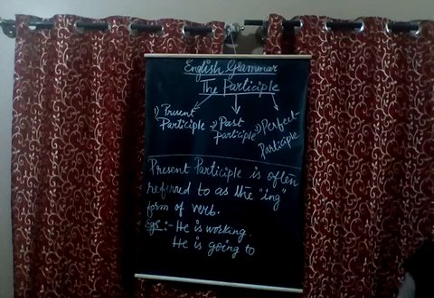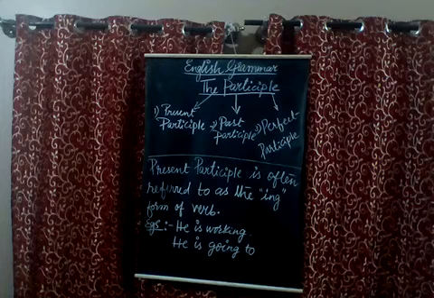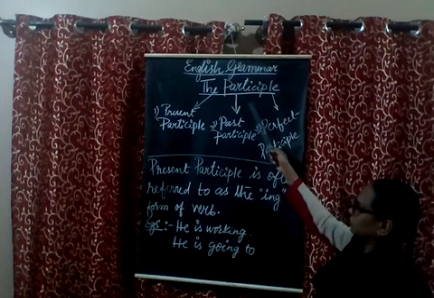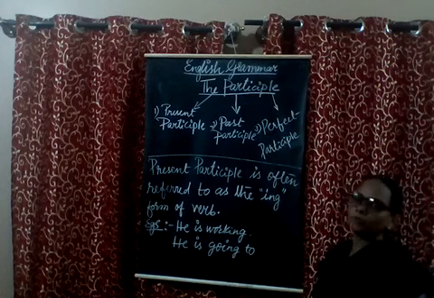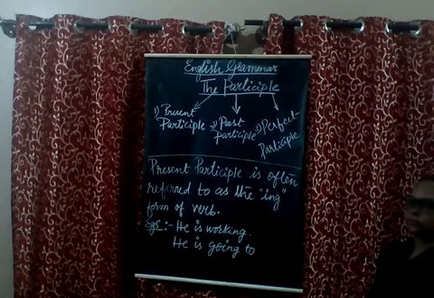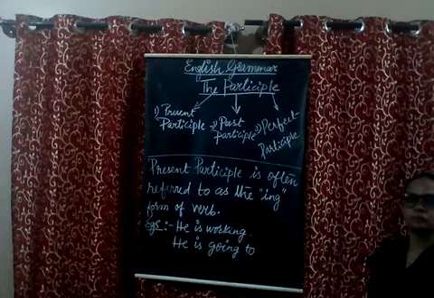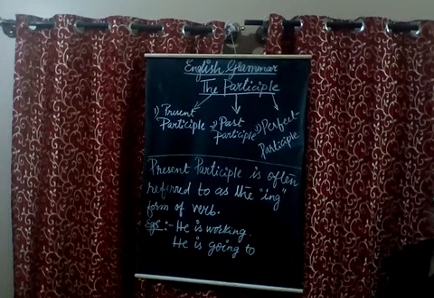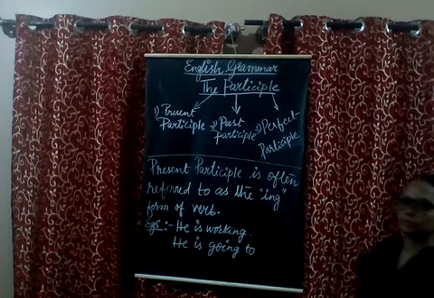If you open your textbook, you will be having this topic, the participle. There are three types of participles. Repeat after me. There are three types of participles.